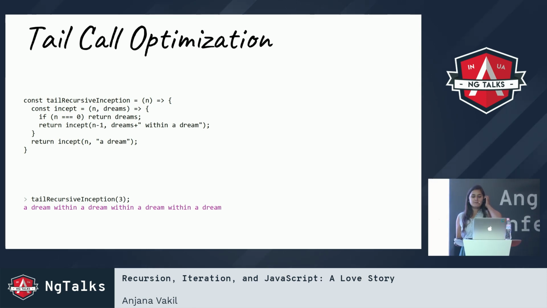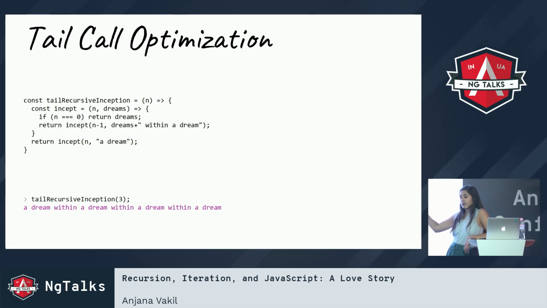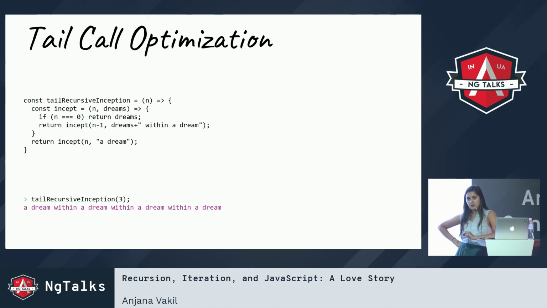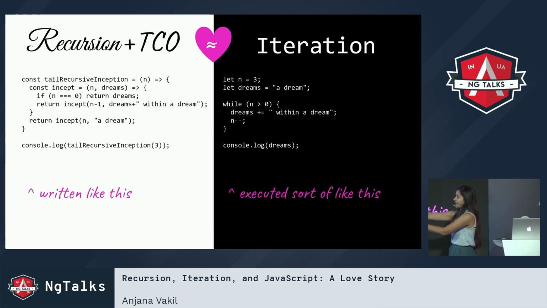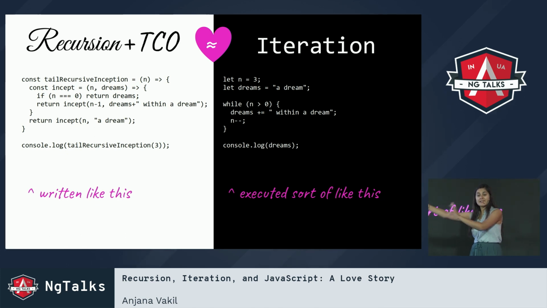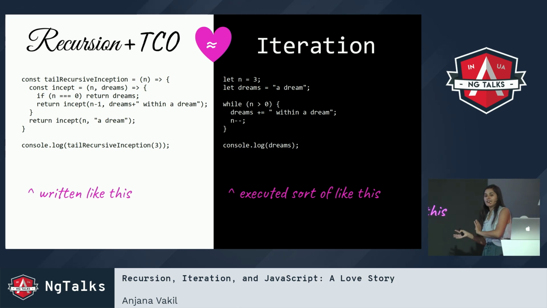Anyway, the point being that now we've executed this recursive code with a constant number of stack frames. We haven't had to add on stack frames for every recursive call. So if I have my code written recursively, for me as a human, that's great because it's more intuitive, but the computer can execute it in a more iterative fashion.